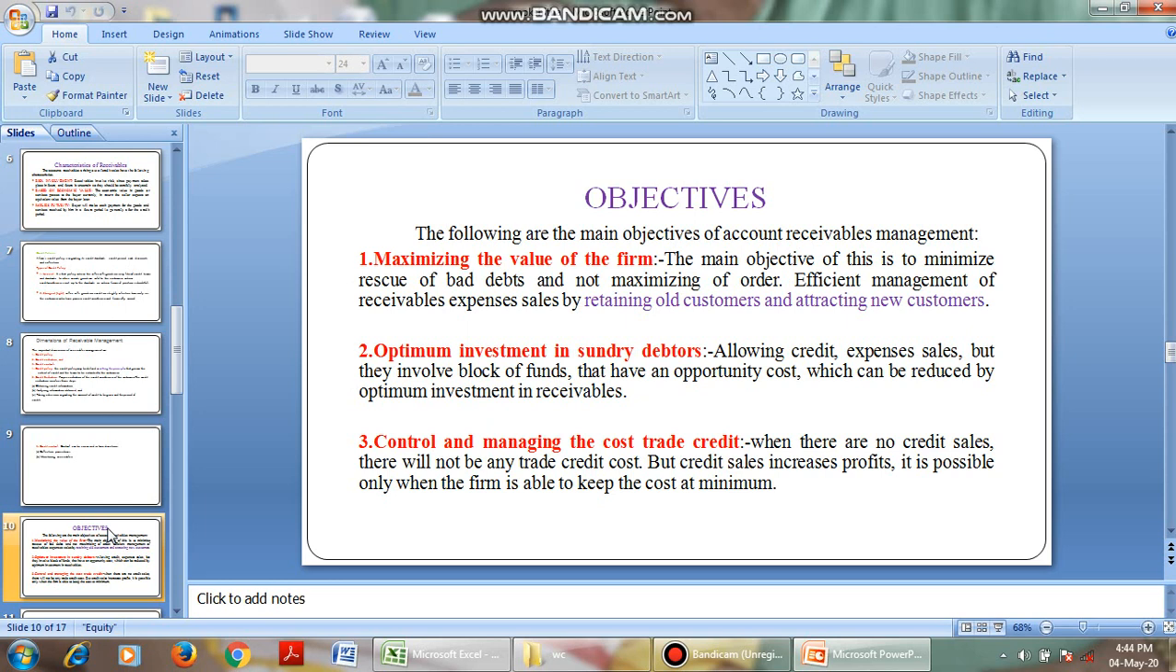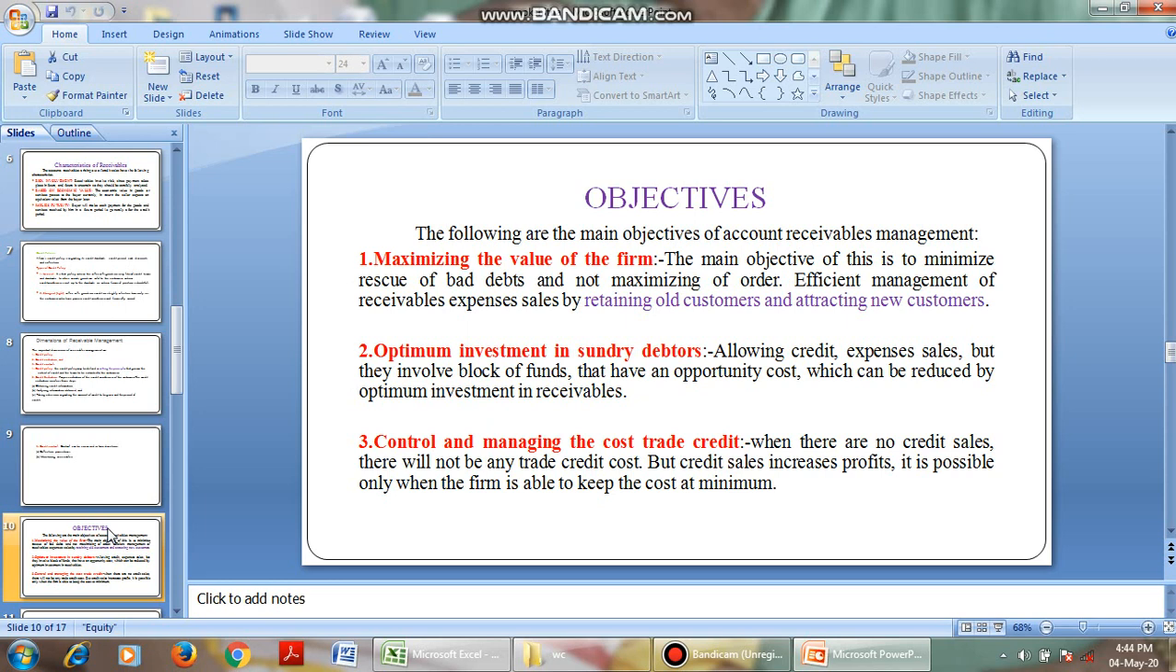Maximizing the value of the firm. The main objective of this is to minimize the incidence of bad debts and maximize the order. What are bad debts? Bad debts are nothing but if you extend credit to a particular person, and the amount does not get paid back. That is called bad debts.